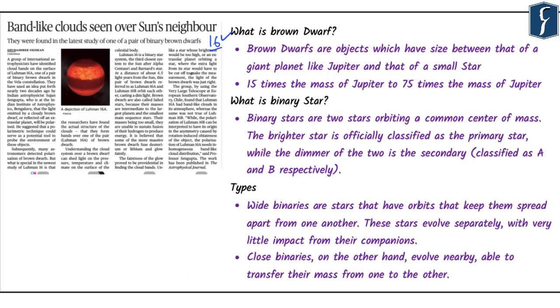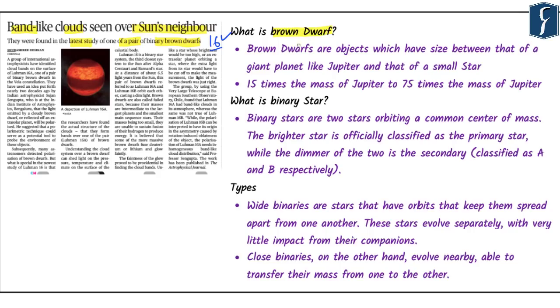Page number 16 of today's newspaper highlights a very important news item from the perspective of the coming civil examination. It talks about band-like clouds seen over the sun's neighbor. The subheading of the article highlights that they were found in the latest study on one of the pairs of binary brown dwarfs. Now, in this context, it is important for us to know what brown dwarfs are.